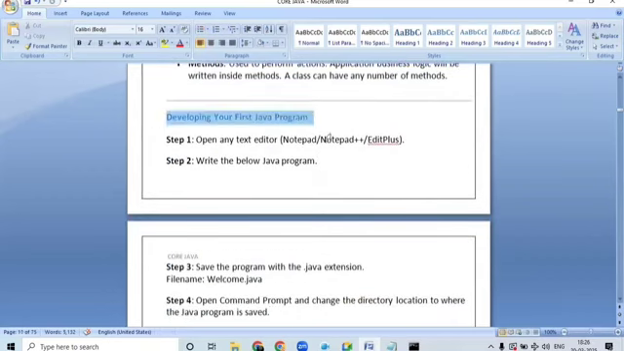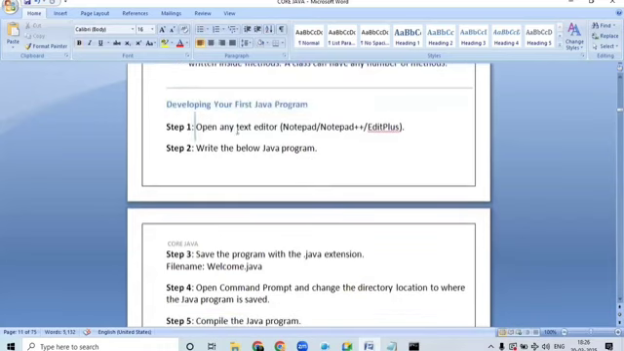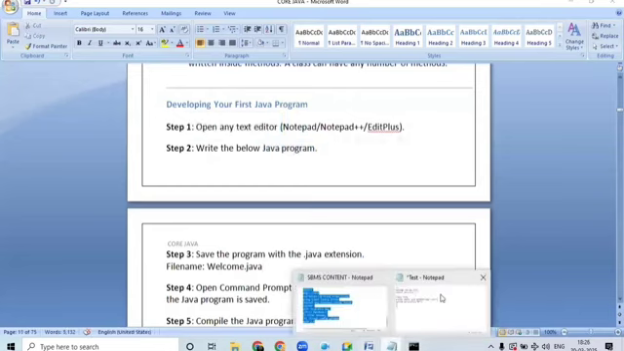Super. Now, how to develop our first Java program? We have already seen this. Open any text editor and write the Java code. What type of Java code? So this is the Java code here.